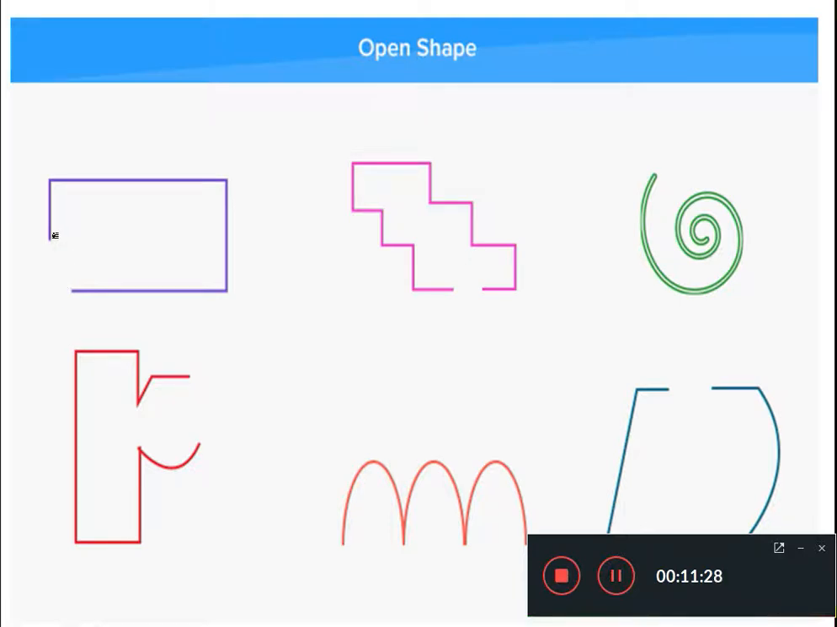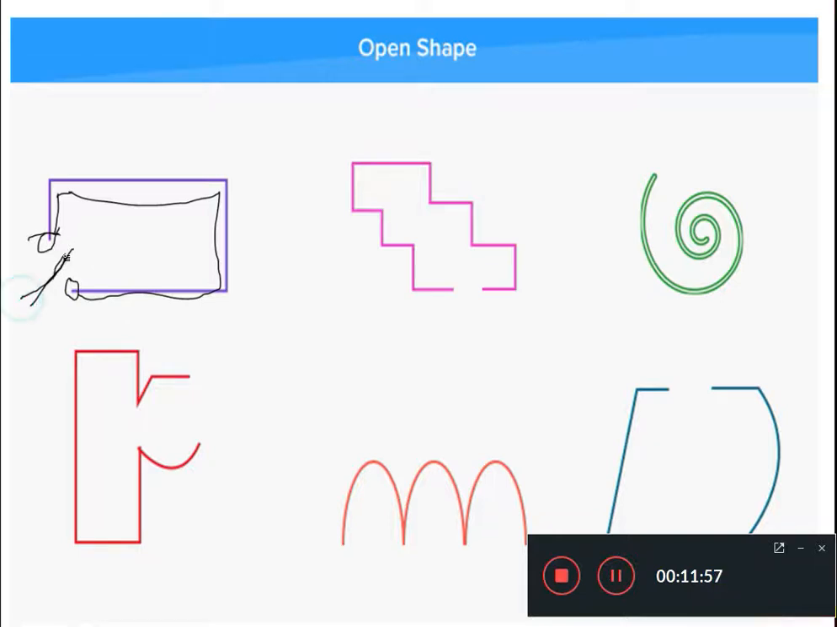Now see, this is the first line segment, this is the second line segment, this is the third line segment, and this is the fourth line segment. But are all four line segments interconnected? No. Here this point and this point, or this line segment and this line segment, do not meet over here. They are at a distance from each other.